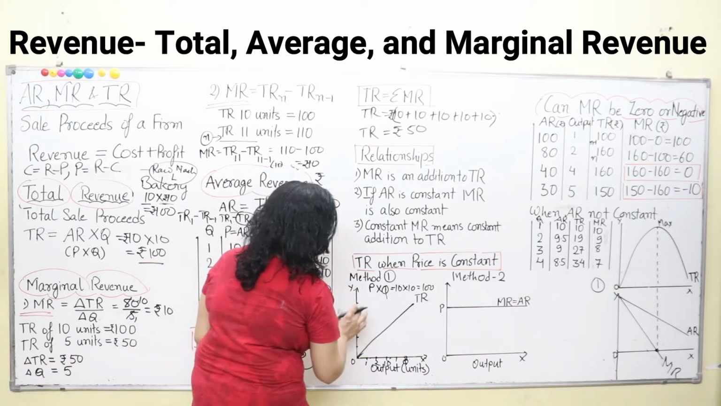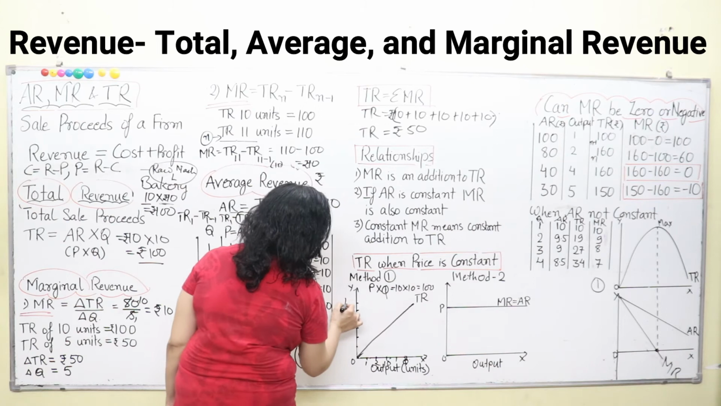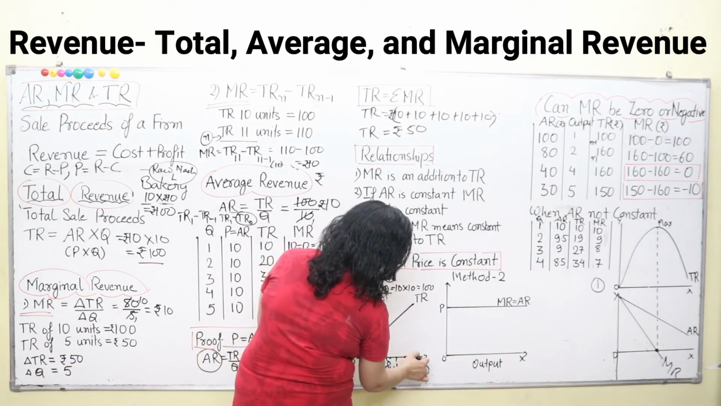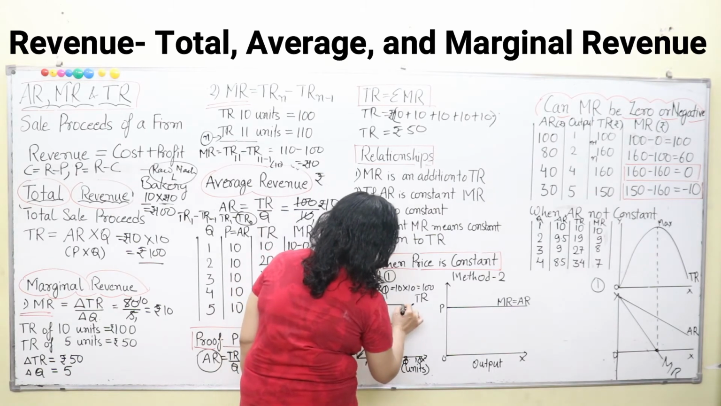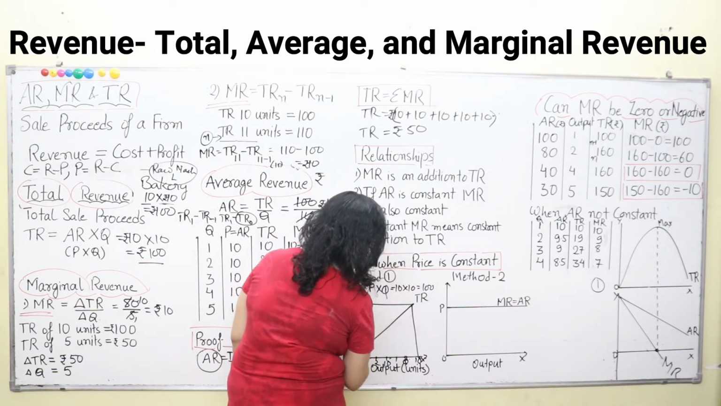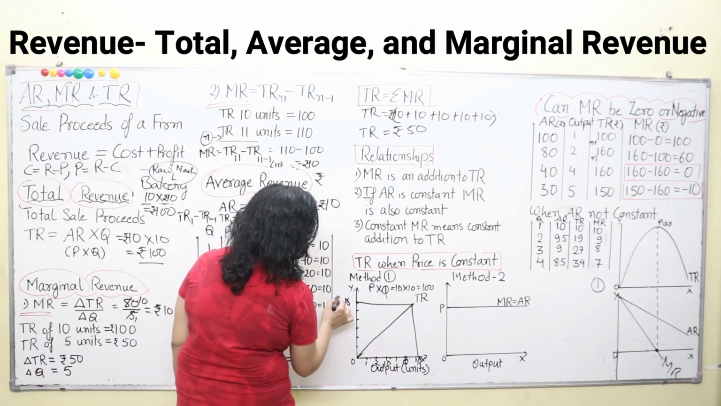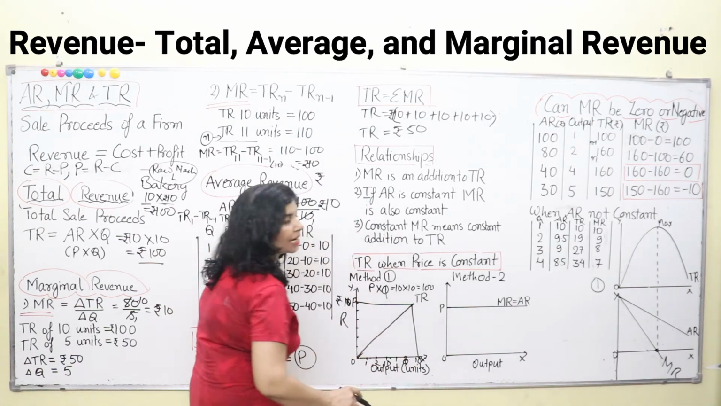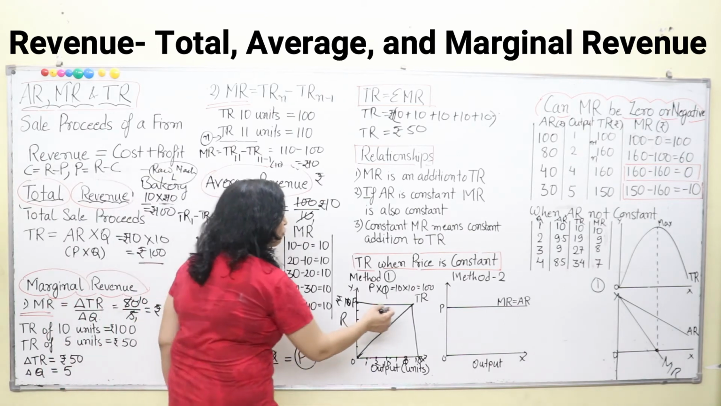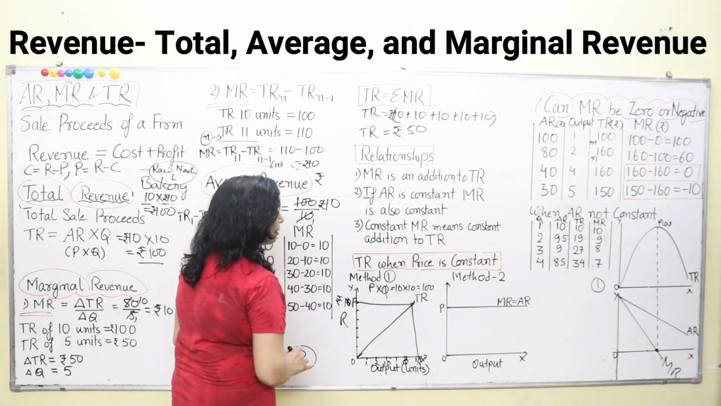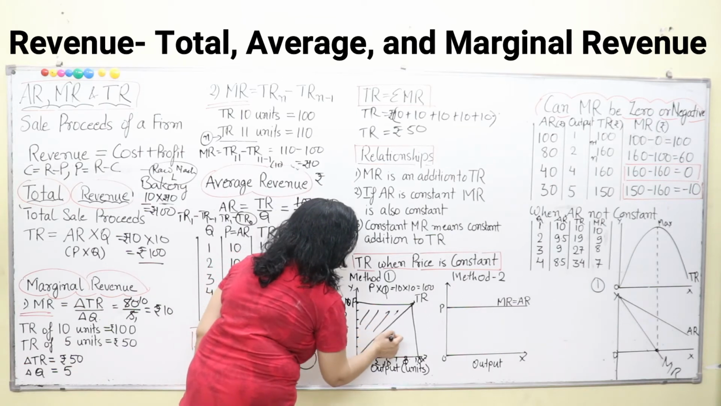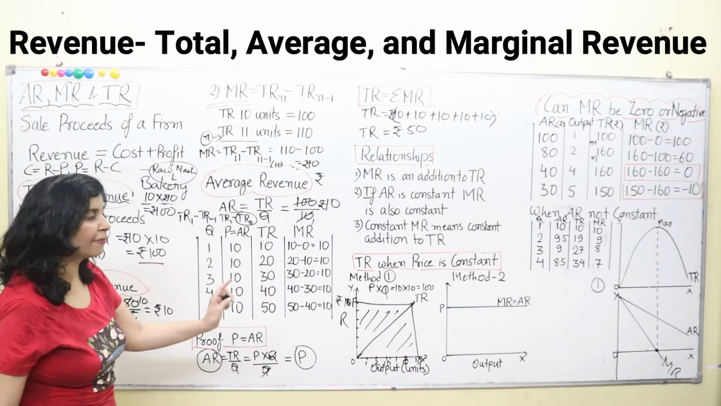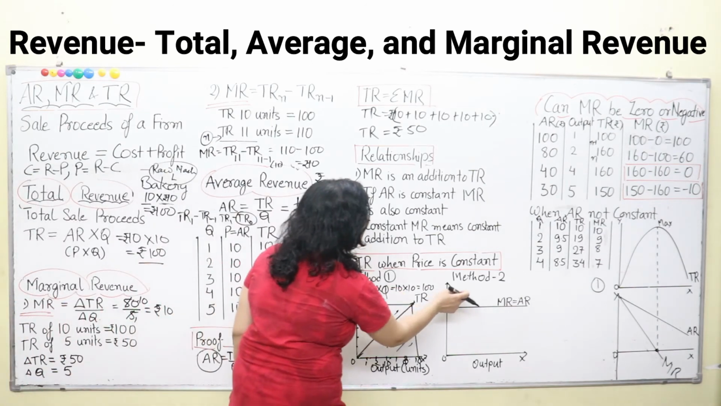Now here, if at price 10 we are selling 5 units or 10 units of commodity, here 10 and 10. This price is 10 rupees, this is revenue, and here the price is 10. The total units that we are selling is 10 again. So what will be total revenue? 10 into 10 is 100, and the shaded portion, the area under this, is known as total revenue graphically.